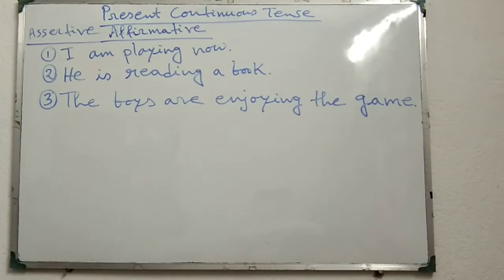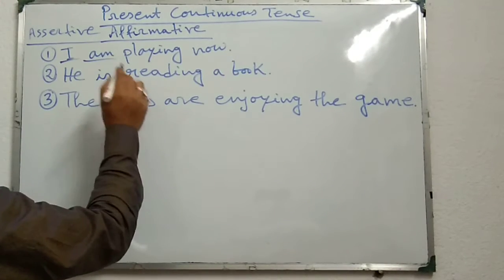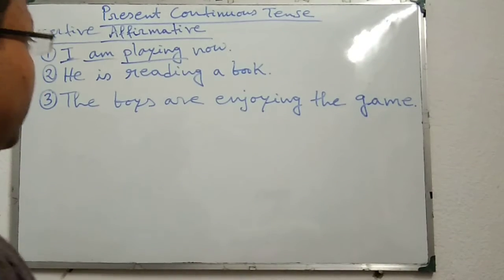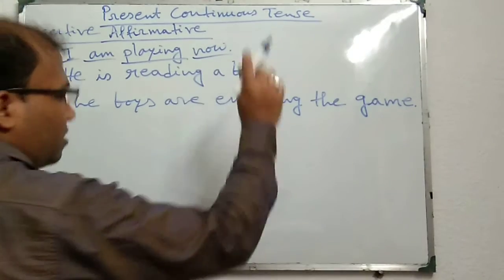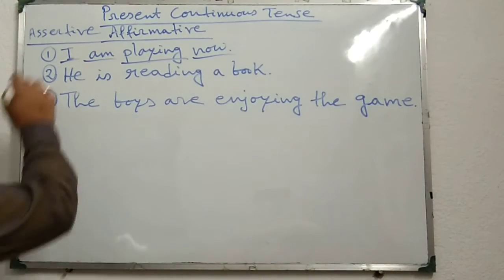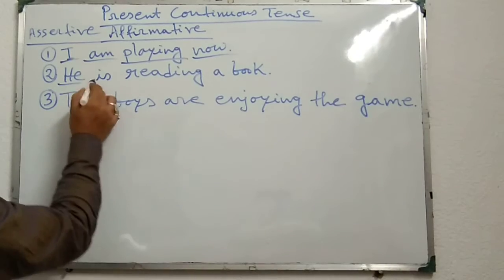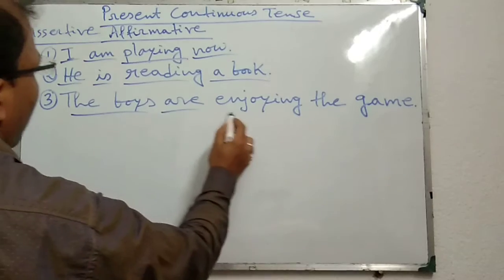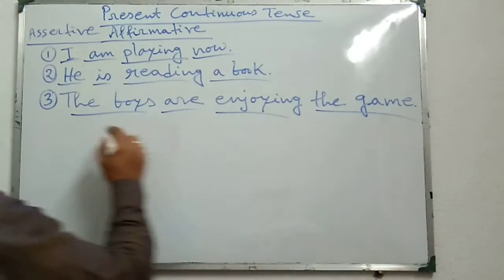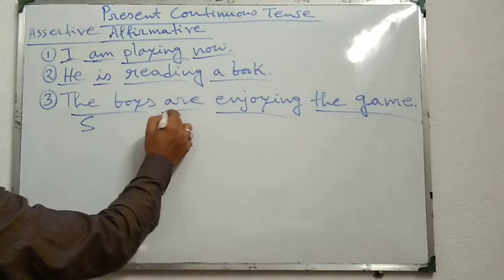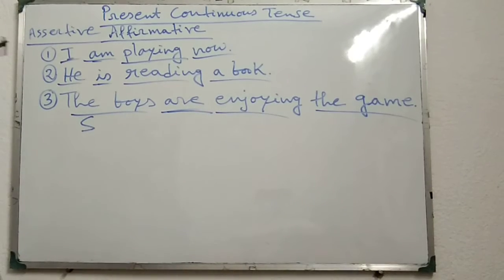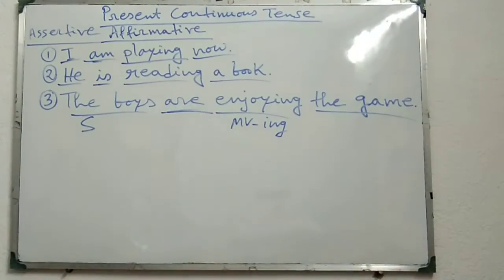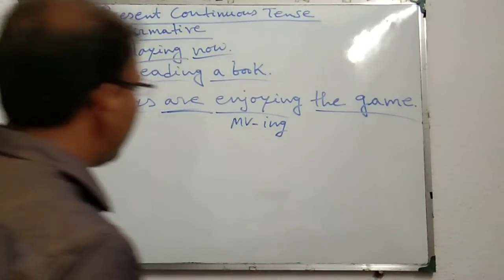I am playing now. I is the subject, am is the present form of be verb, playing is the main verb plus ing, that means present participle. Now others or adverb, leave it, and it is assertive affirmative. Similarly, he is reading a book. Similarly, the boys are enjoying the game. That means subject plus am, is, are, that means present form of be verb, thereafter main verb plus ing or present participle form, and thereafter object or others.